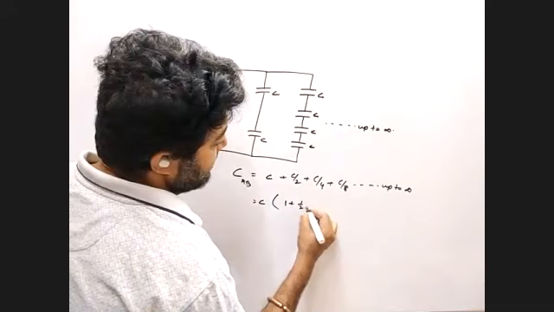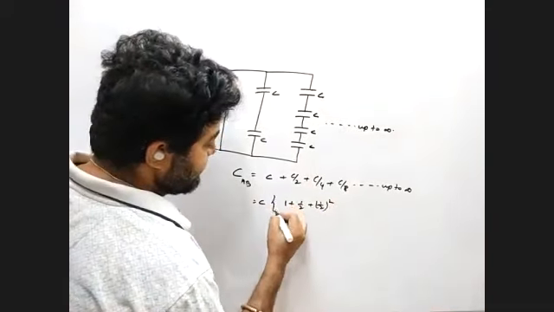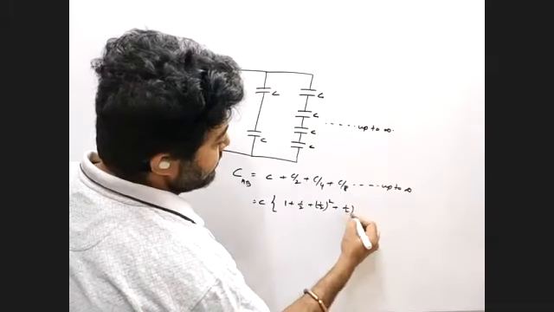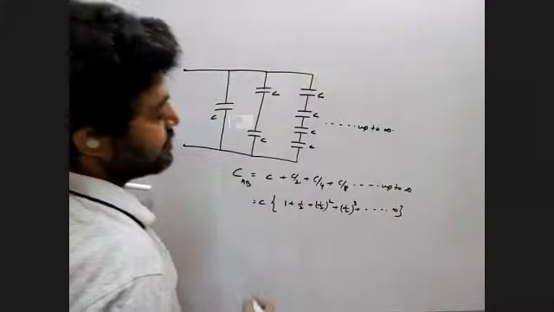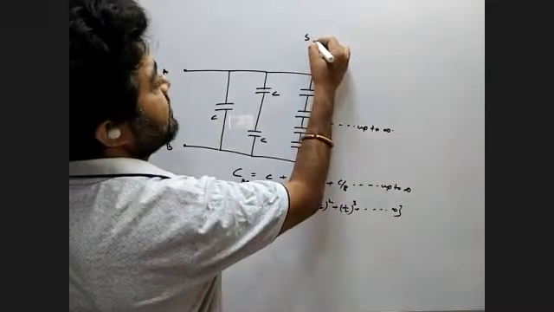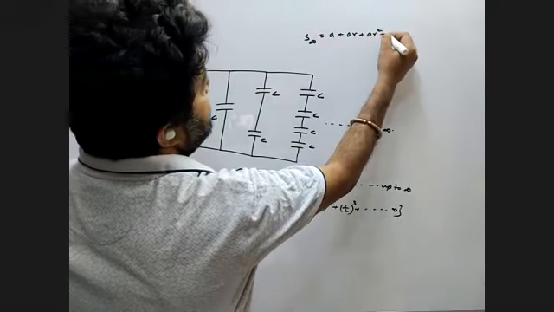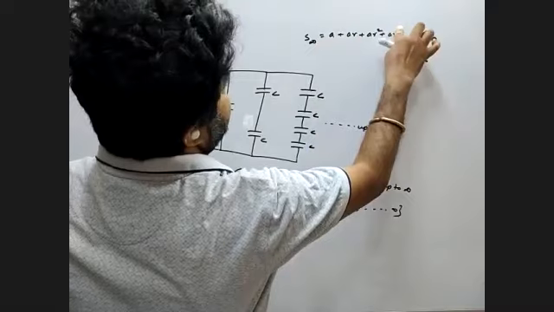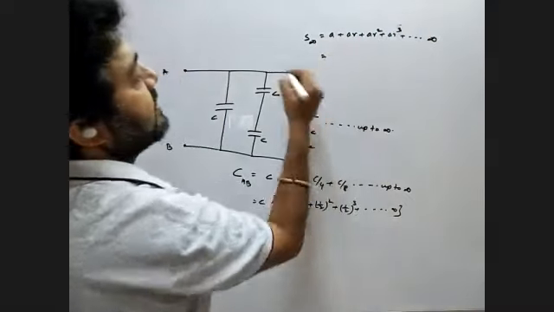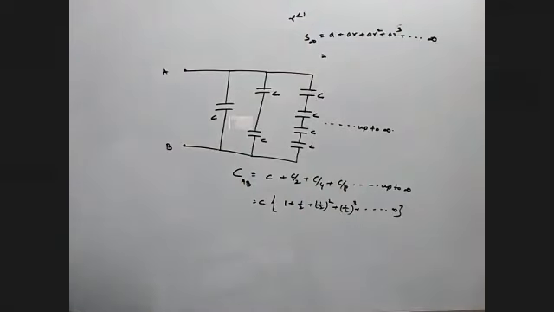So what you have is 1 by 2, 1 by 2 square, 1 by 2 cube, up to infinity. So it is the summation of infinite terms, A plus AR plus AR square, up to infinity. Anyone tell me what is the formula if R is less than 1?